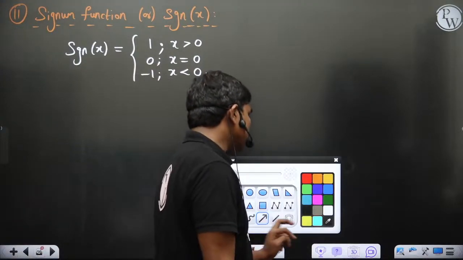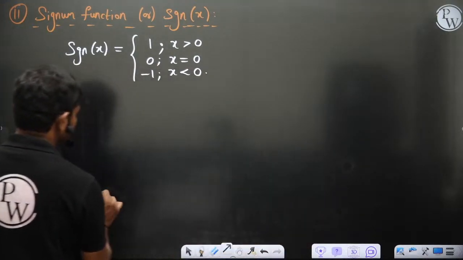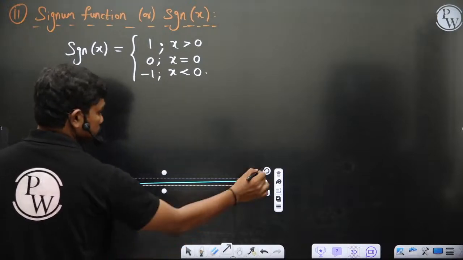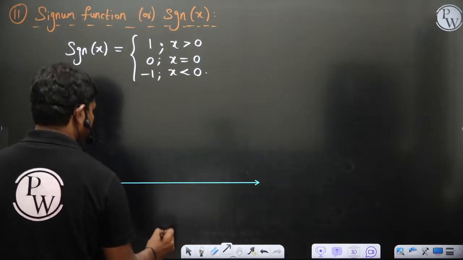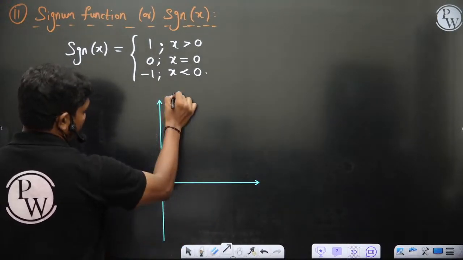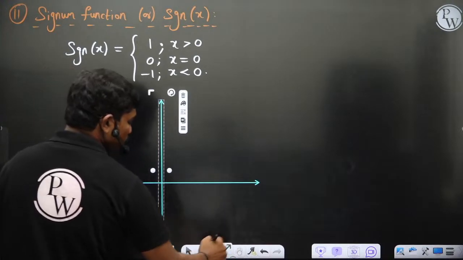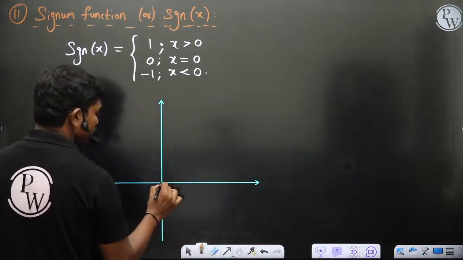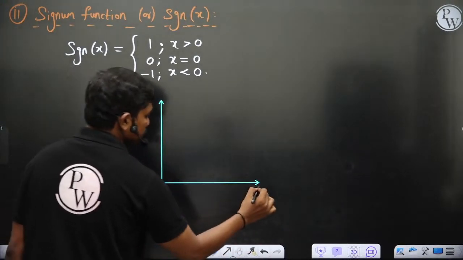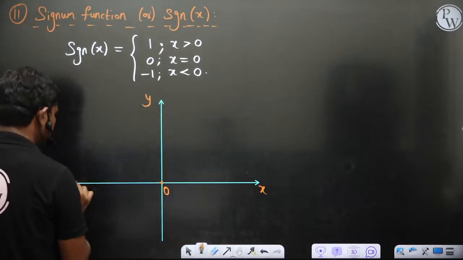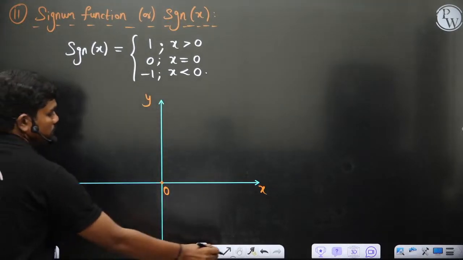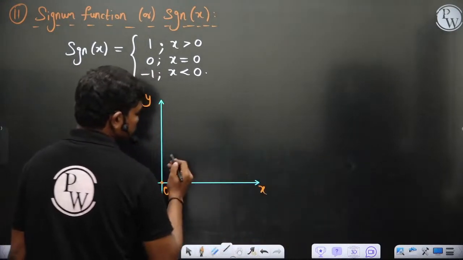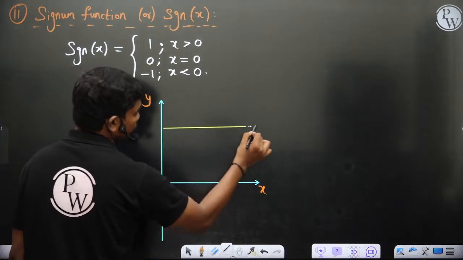So let's see, if you plot this, then ultimately it's an easy thing to plot compared to all other functions. So this is the origin, this is x, this is y of course, and this is -x. Clearly when x is positive, the graph comes up like this.